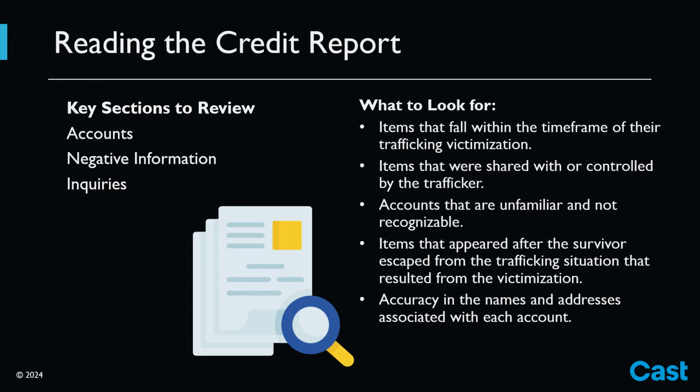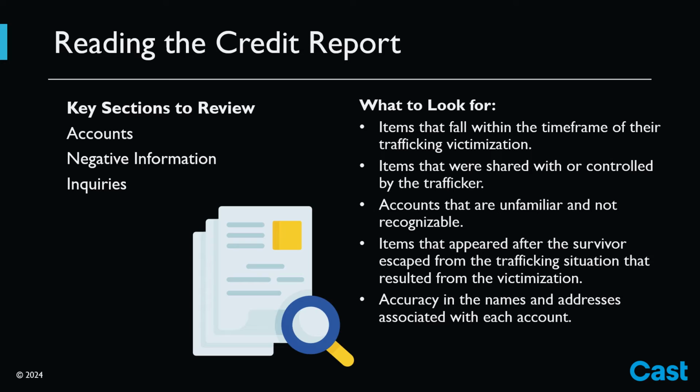The key sections to review for the DBRA are the Accounts, Negative Information, and Inquiries sections. The Account section lists all active accounts with details like creditor name, account number, opening date, payment status, account type like individual, joint, or authorized user, and credit limit. Survivors should check for any issues like late payments or closed accounts due to non-payment. The Negative Information section will list accounts that haven't been paid, collections, or bankruptcies.